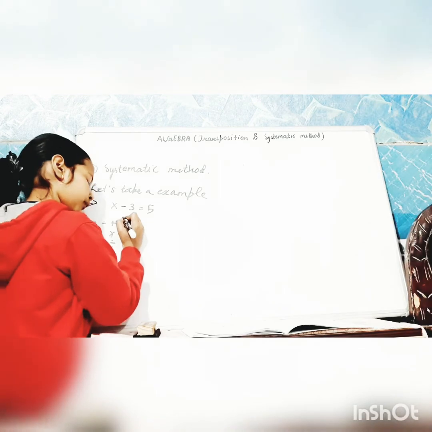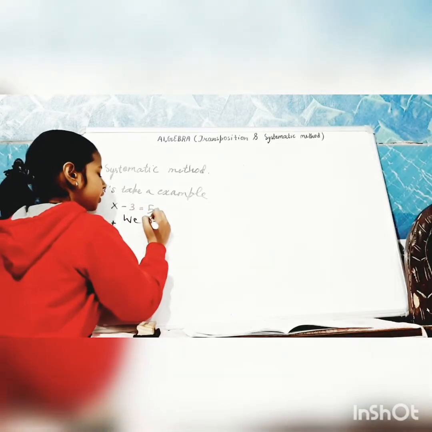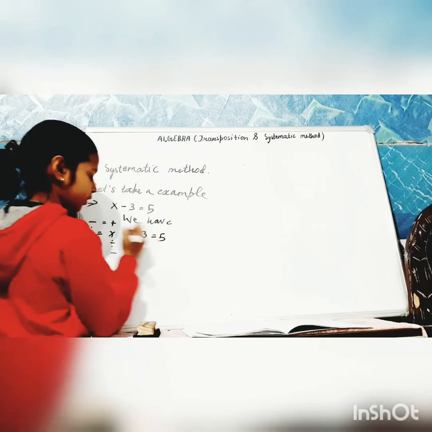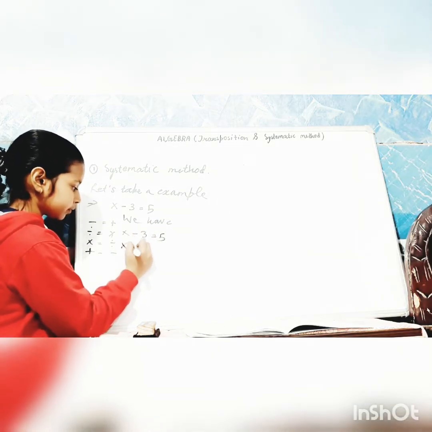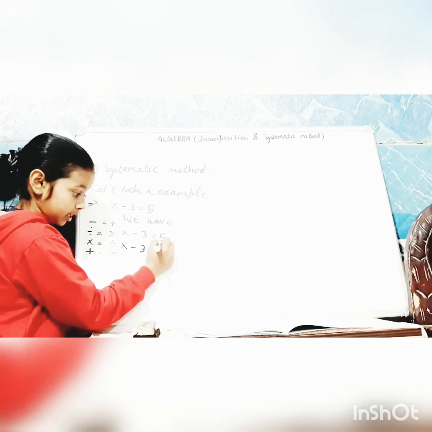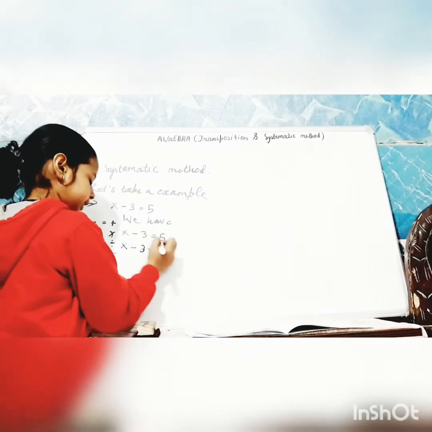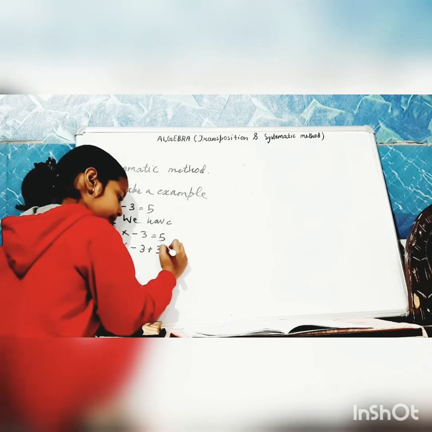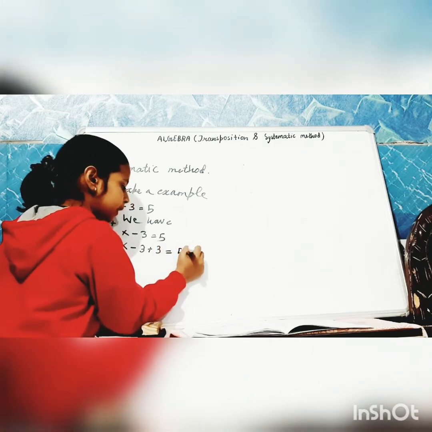So the first step is we have x minus 3 is equals to 5. Now x minus 3 plus 3 will add, इसलिए plus 3 plus 3 के बाद is equals to 5 plus 3.